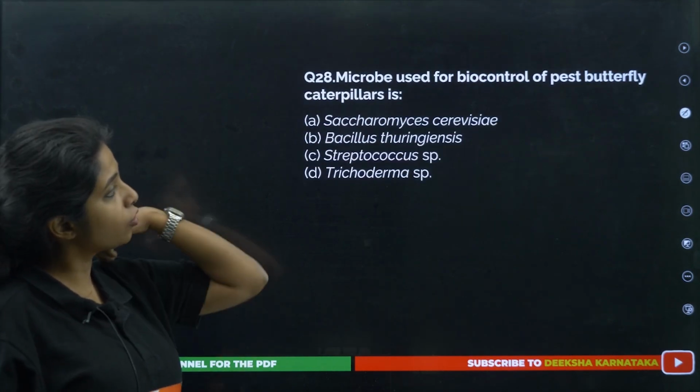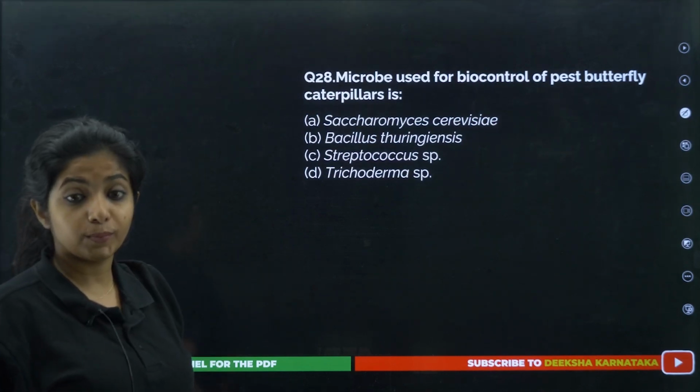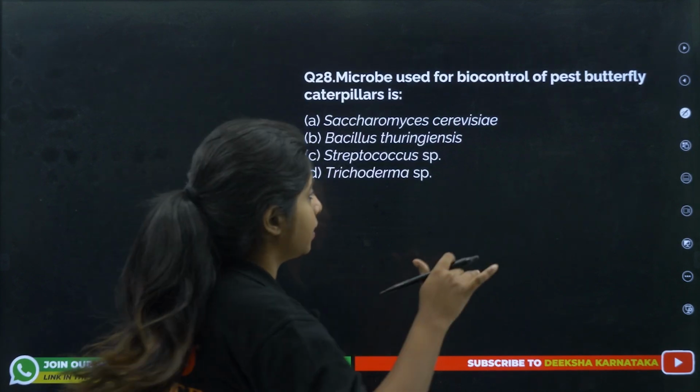Next thing, microbe used for biocontrol of pest butterfly caterpillars is... butterfly caterpillars. So that means you're talking about an insect.